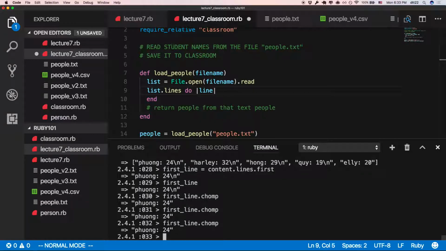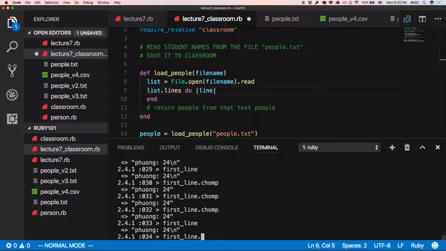Okay, how do you get Phương and how do you get name? Remember first line? You will get first line if you split by equal. What will we get back? We get Phương and 24. Oh, so that's name and age? We're so close to being able to do it.